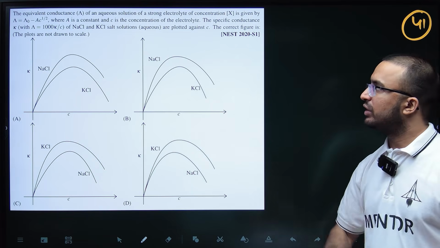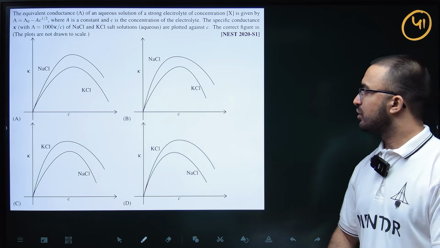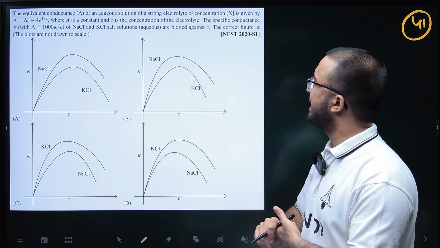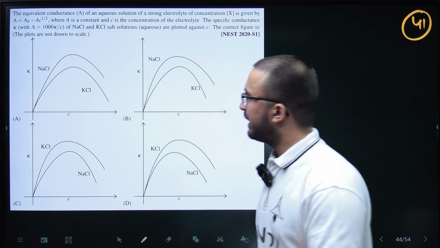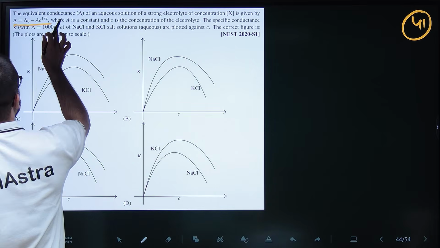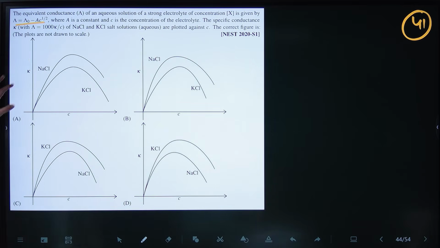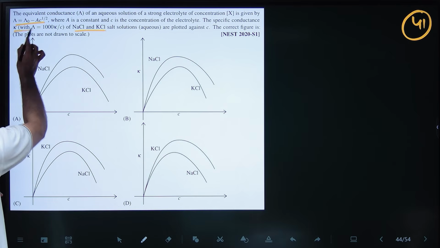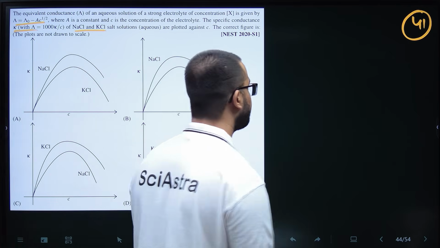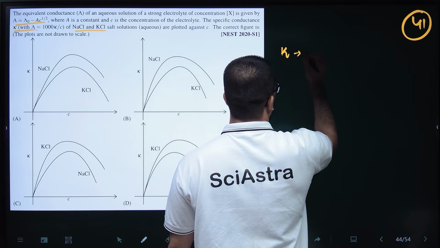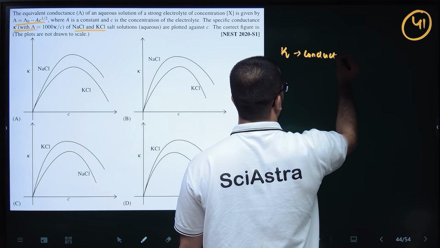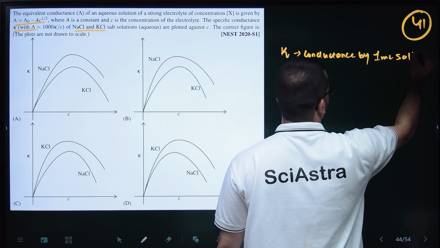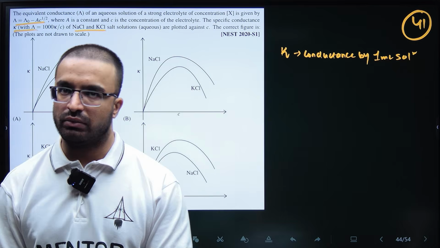This question is NEST 2020 session 1. This is the first PYQ in the physical section that I have taken from NEST. Here the equation of equivalent conductance is given. KCl and NaCl salts are given and we have to find the plot of kappa, conductivity. The plot of kappa is the conductance by 1 ml of solution.